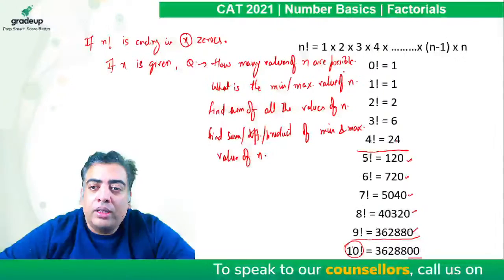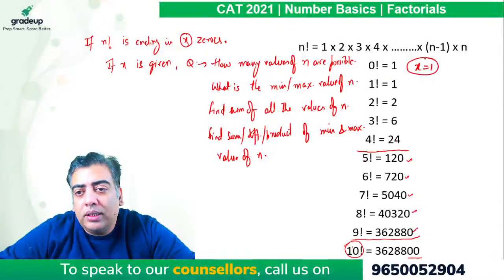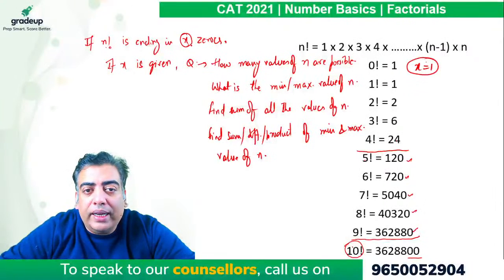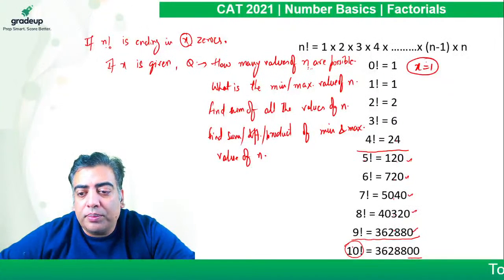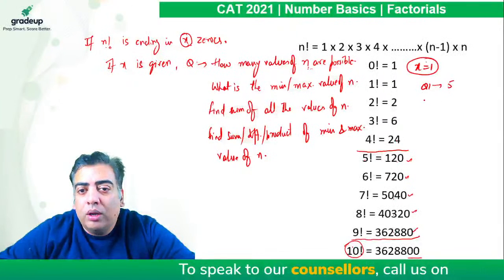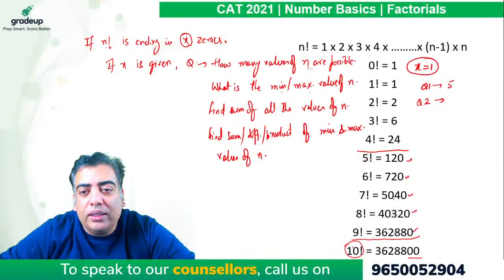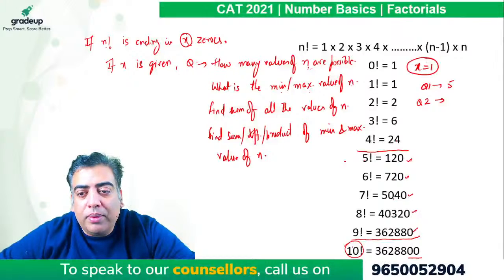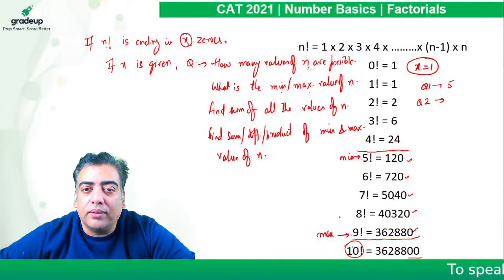If I say that x is 1, that n factorial is ending in 1 zero, then how many values of n are possible? There are 5 values which are possible. So the answer for question number 1 comes out to be 5. For question number 2, what is the minimum or maximum value of n? The minimum value of n comes out to be 5 and the maximum value of n comes out to be 9.